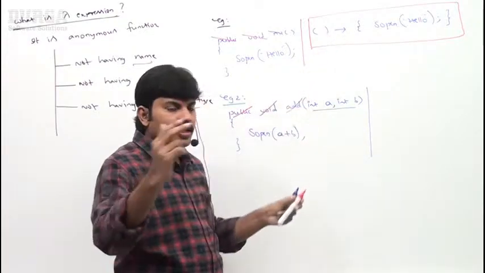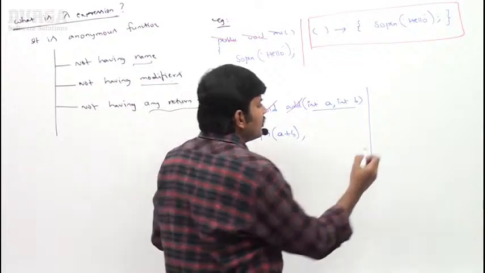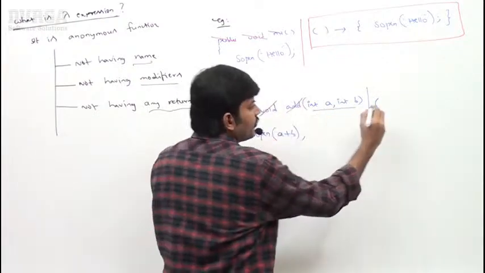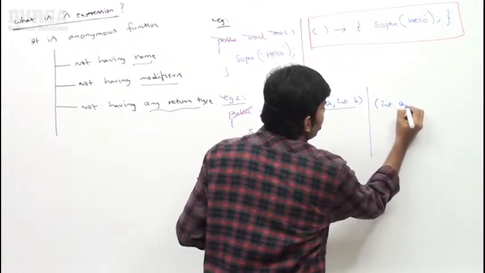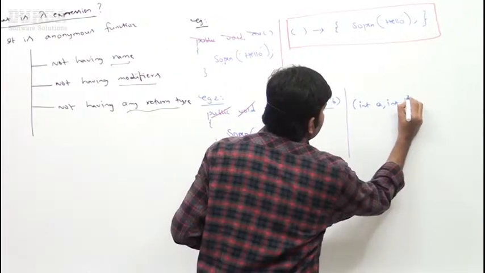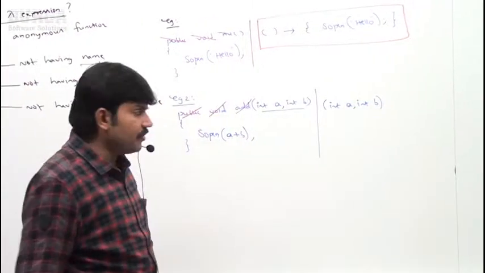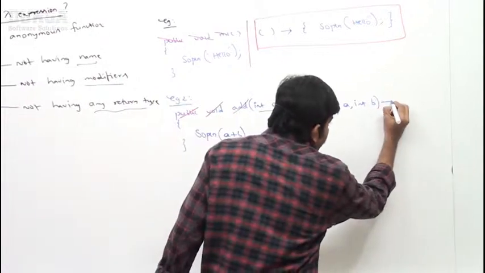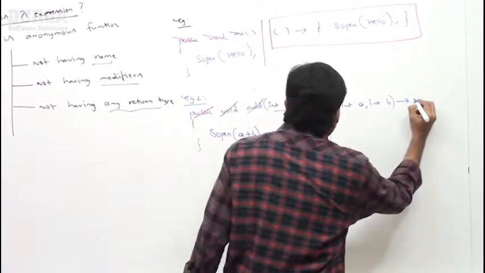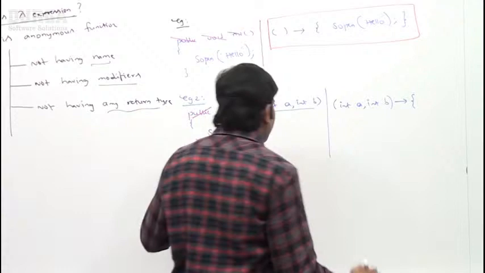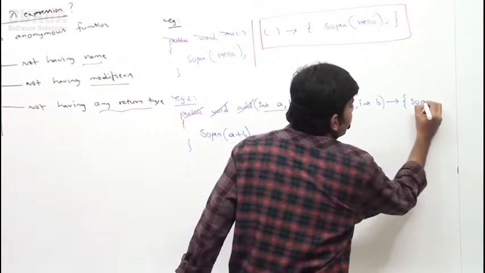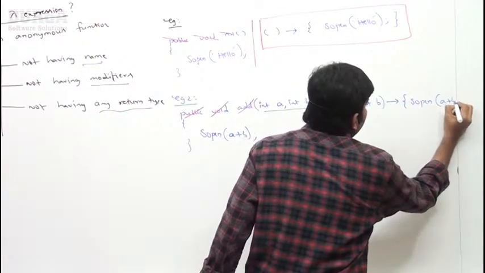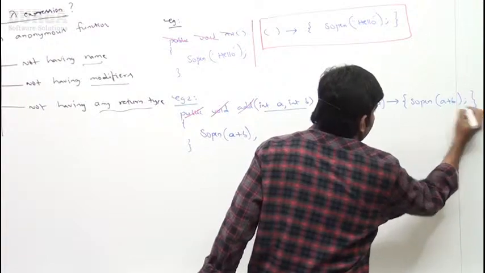Bracket open, int a comma int b, then the arrow symbol, then curly brace open, System.out.println a plus b. That's all, sir.